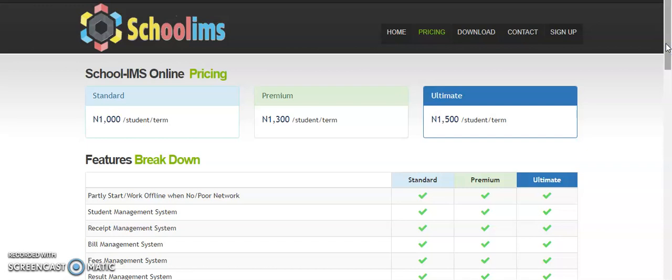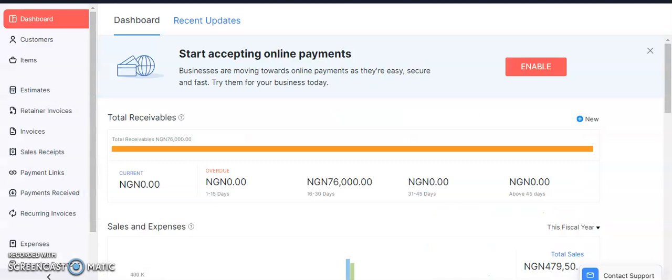But during the course of my work with schools, I found out that many of them want to have software to do their work, but they don't have money for software like this. They cannot incorporate this amount into their school fees based on their standard. So I had to research to find something simple, free, or paid but very cheap that they can use. And that was why I came across this particular one.